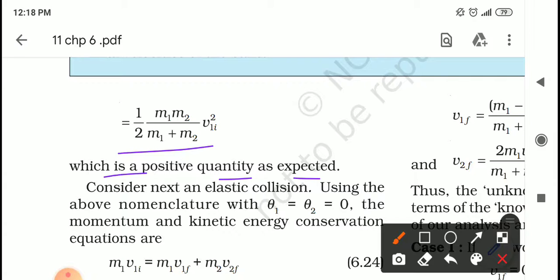Okay students, so this is what we have discussed in the case of a completely inelastic collision. The loss of kinetic energy we have obtained in terms of known quantities: m1, m2 and v1i are known. So we have not only calculated the final speed by making use of the law of conservation of momentum, vf equal to m1 upon (m1 plus m2) into v1i, but also the loss of kinetic energy. This amount of energy will appear as internal energy or heat energy, students.